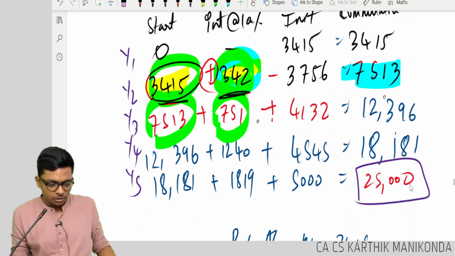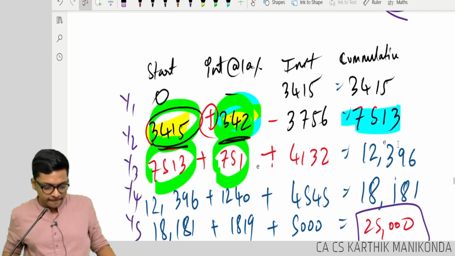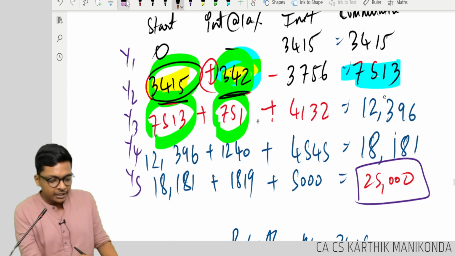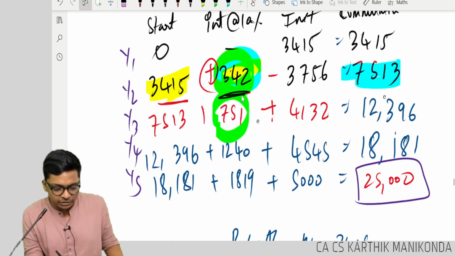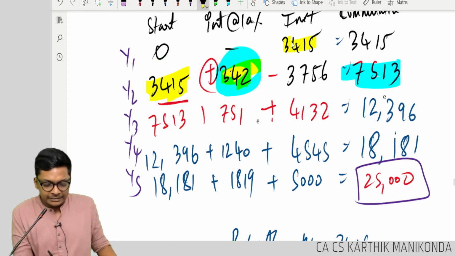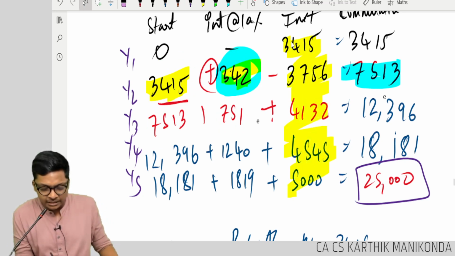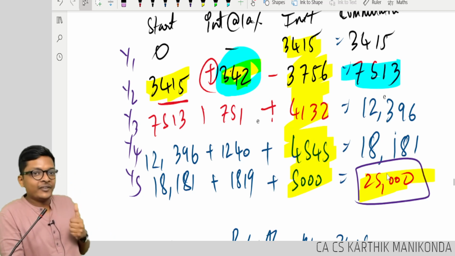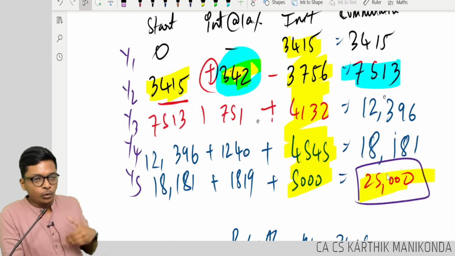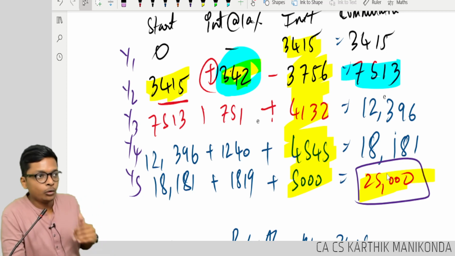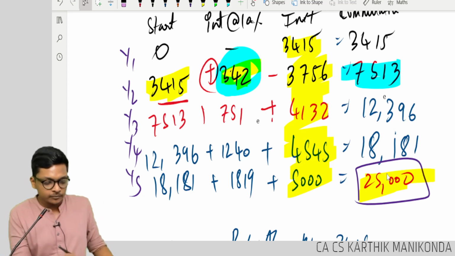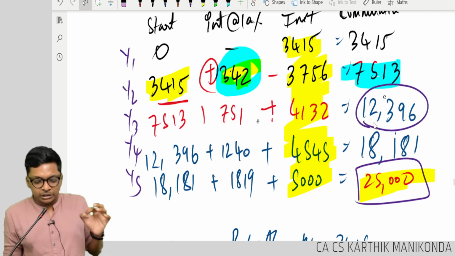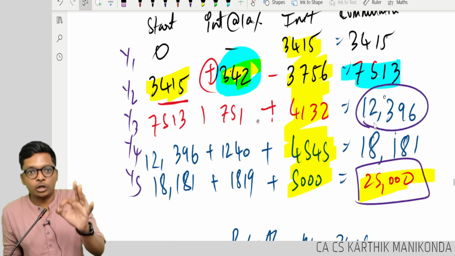You remember this example, where if you have an amount of current service cost of this much in each of these years, then you will end up saving 25,000 at the end of 5 years. How do I cross check this? Meaning, how do I check if my answer in year 3 is 12,396, correct or wrong?